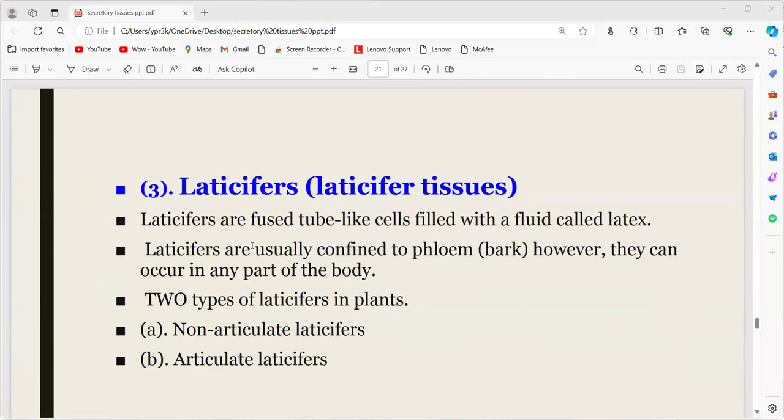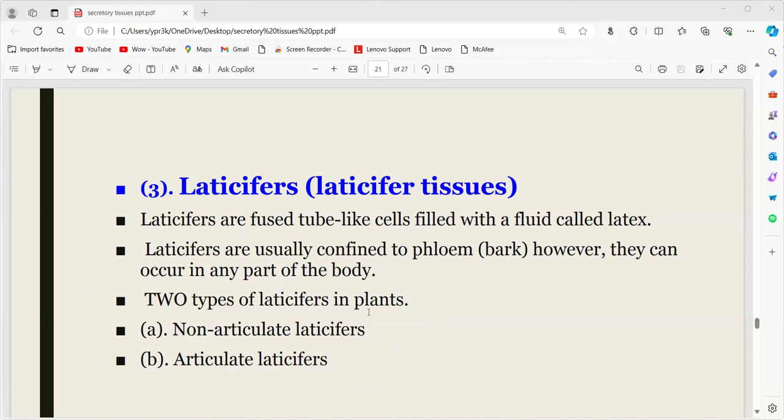So another one, the third one, is the laticiferous tissue. So here it is fused. These laticifers are fused tube-like cells which are filled with a fluid called latex. These laticifers are generally confined to the phloem, however they can occur in any part of the body. So generally it is confined to the phloem, but the latex may be secreted at any part of the body. So again, it is of two types.